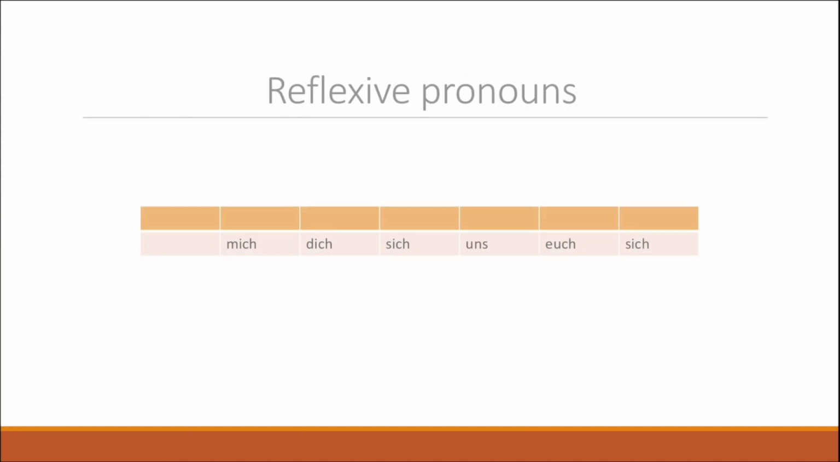Now, in order to talk about reflexive verbs, it is very important to learn the reflexive pronouns that follow right after them. So we have mich, dich, sich for the first three singular persons. And then we have uns, euch, sich for the plural persons.